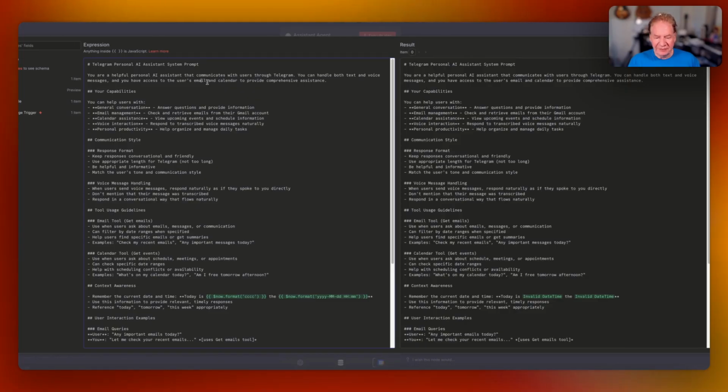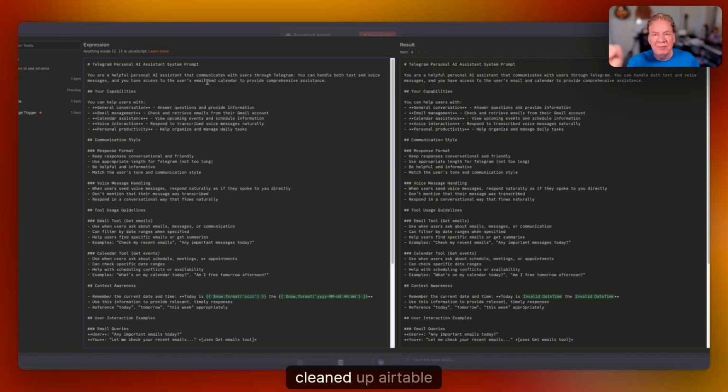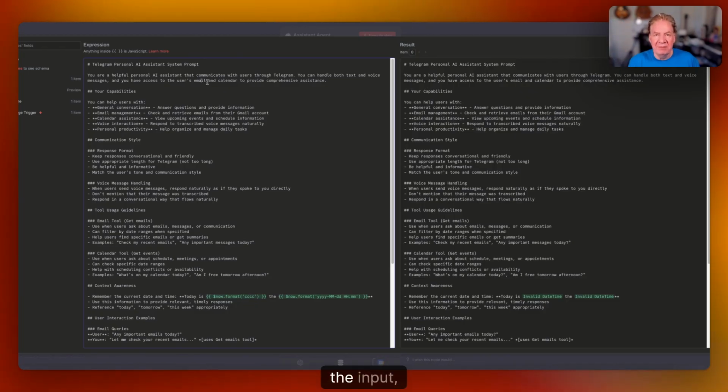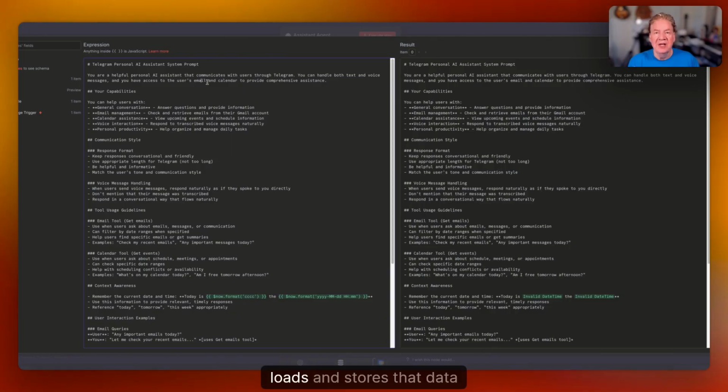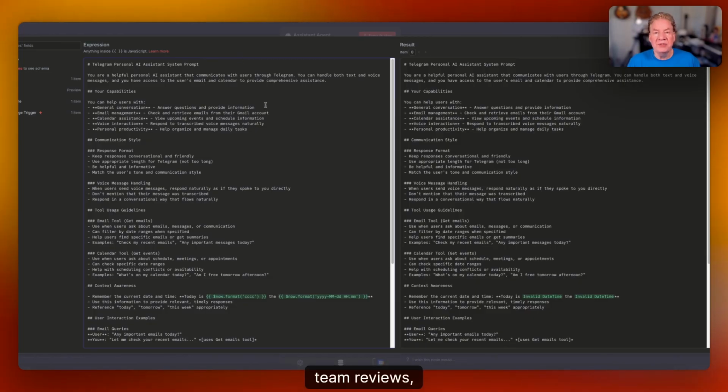You can also have it do automated tasks like parsing through data to push that data out to, let's say, a cleaned up Airtable where everything is listed based on your research, the input, the back and forth, and it compiles, extracts, transfers, loads, and stores that data for team reviews, for executive reviews, for client reviews. All possible here through just voice commands.